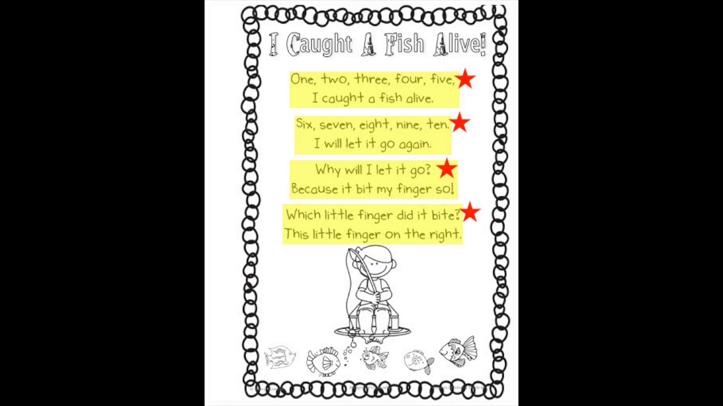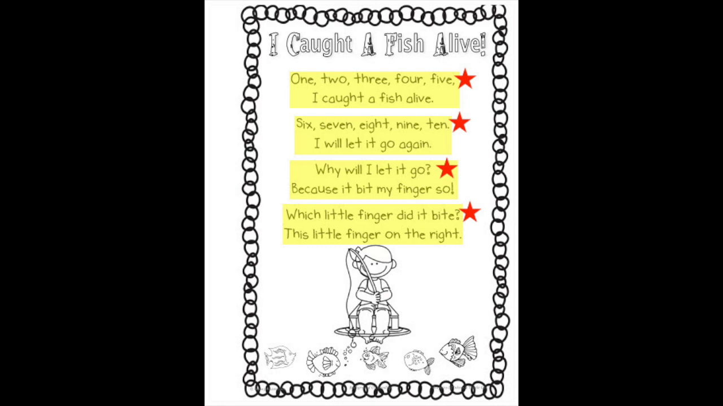Now I've just highlighted the second stanza, and right where I have that red star, that is where the poet has the second line break. So I could read it as 6, 7, 8, 9, 10, I'll let it go again, but because there's a line break, I know the author wants me to take a break, and I can read it as 6, 7, 8, 9, 10, I will let it go again. That's how the author wants me to read it.